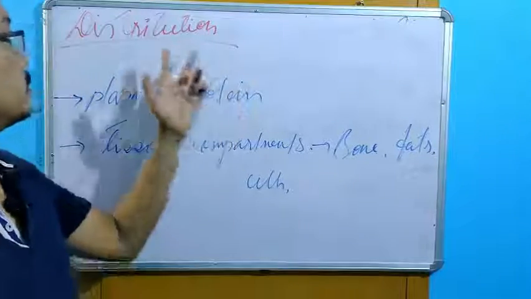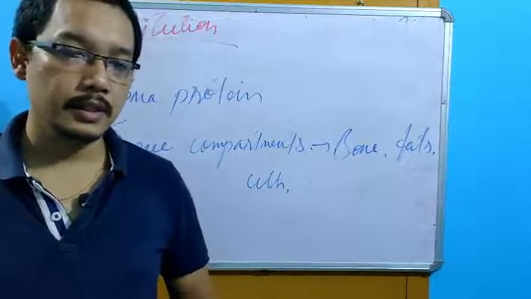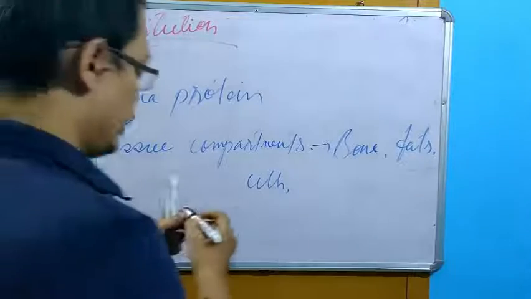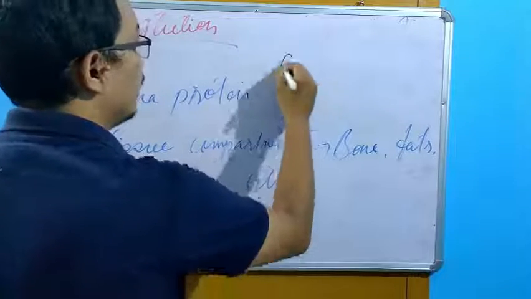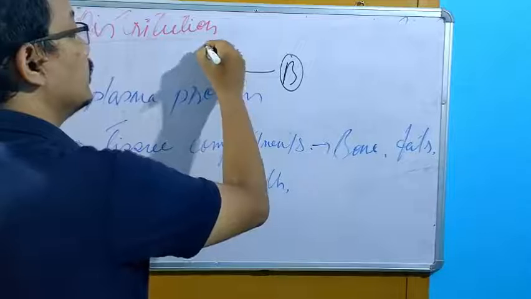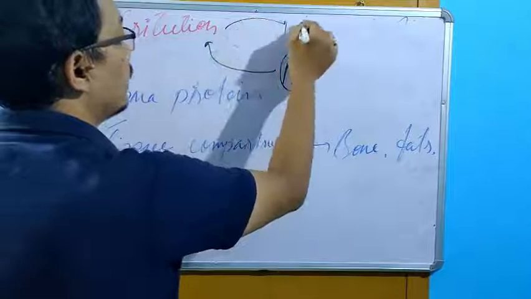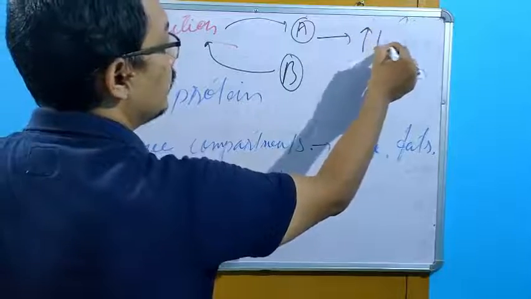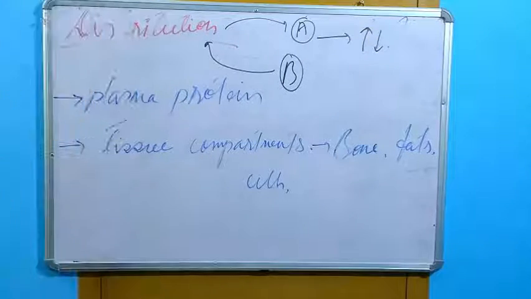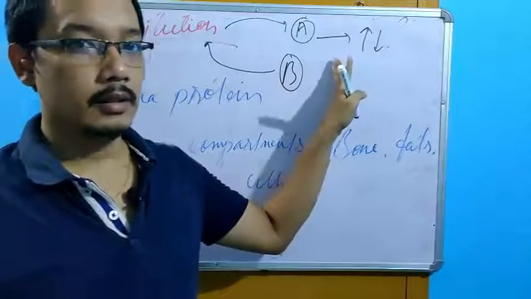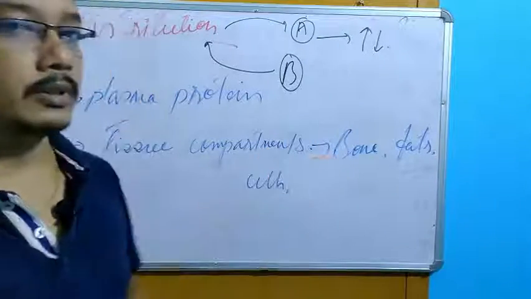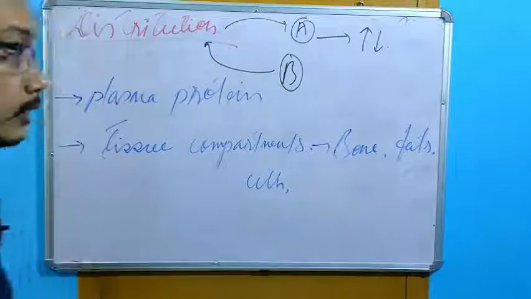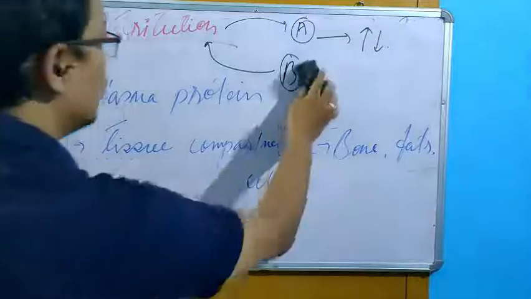Now next one we have this distribution. Okay, if drug B can change the distribution of drug A, then definitely the effect will either increase or decrease. We have seen this one in the beginning of this video. Now the point is how drug B can change the distribution pattern of drug A. That is more important.